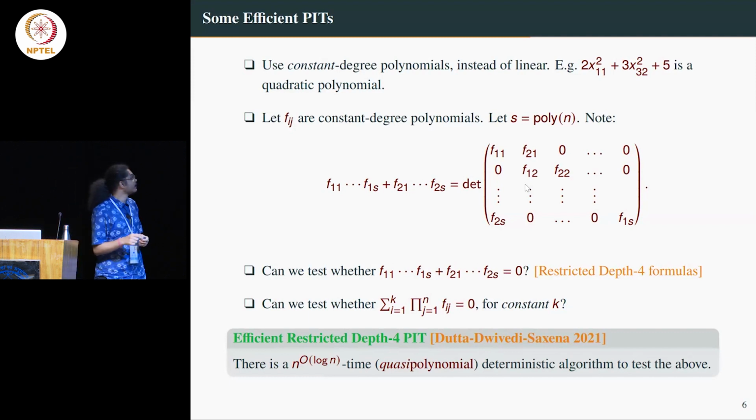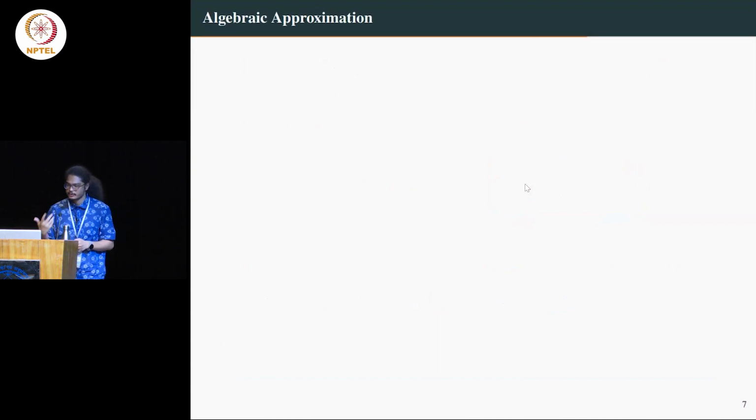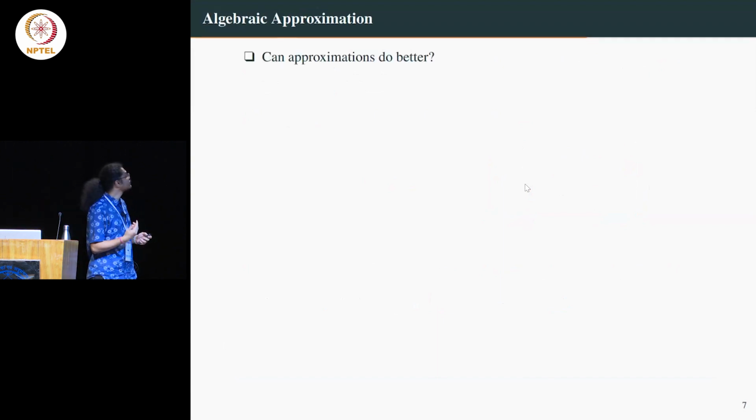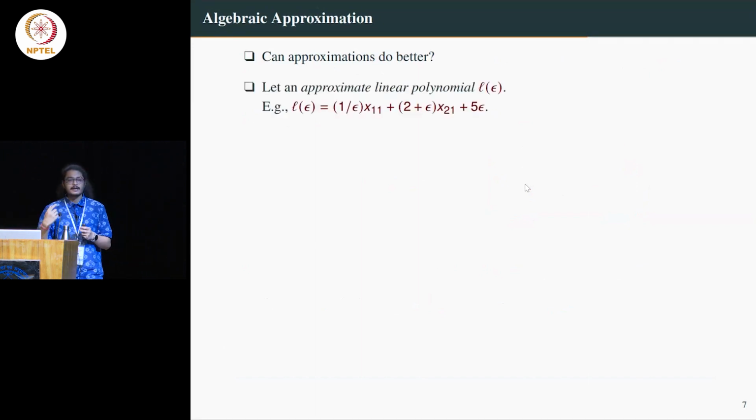I have not talked about approximation yet. The question, as I started with, is can we do better using approximation? And what do I mean by that? So let's say initially I was allowing, let's say, 2x11 plus 3x22 plus and so on. But now introduce a parameter epsilon, and think of this as some parameter which we will talk about later. But for now, epsilon is just a parameter. For example, the coefficients are of the form 1 by epsilon or 2 plus epsilon and so on and so forth. So these are linear polynomials in x11 and x21 and so on, but the coefficients are only in epsilon or 1 by epsilon. Okay.